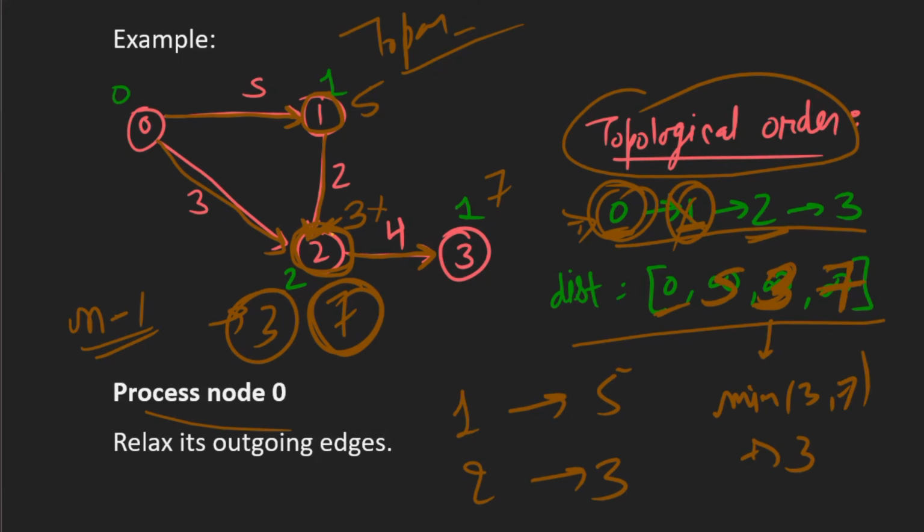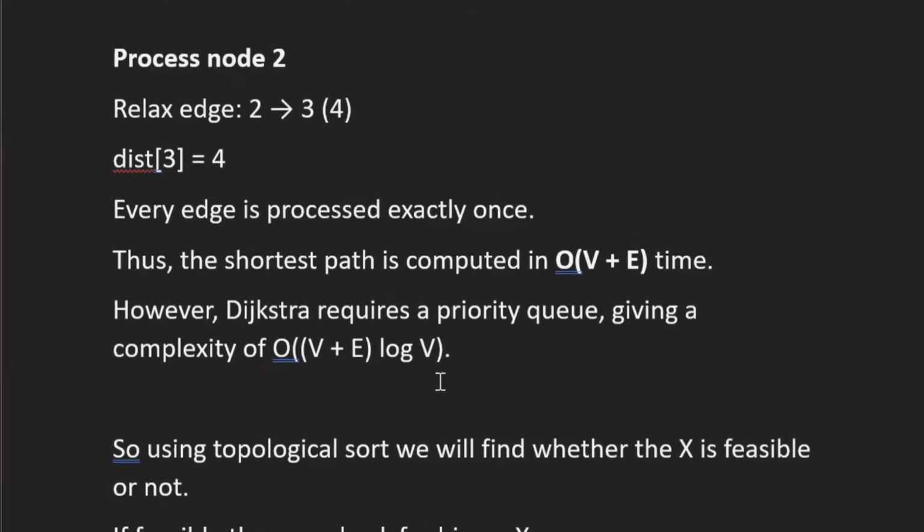And also if we see, when we have processed node 2, we can see all the edges that are coming to node 2 have already been processed. So at the time when we process node 2, the distance that is stored in the distance matrix will be the shortest distance. That's why we are using topological sorting over here, right?